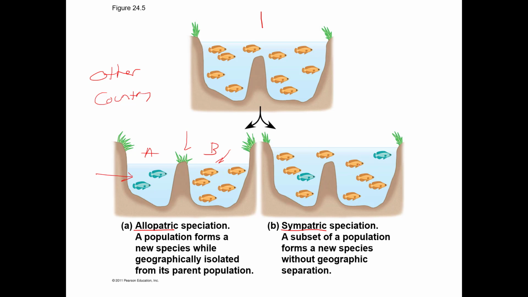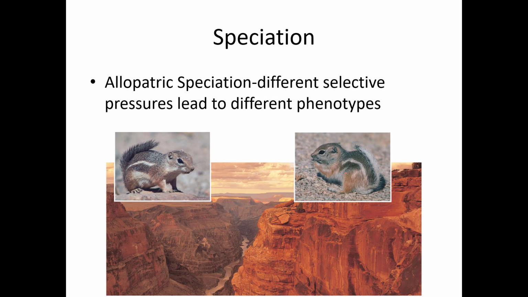Different mutations and traits accumulate in the bluefish than the yellowfish, and they become more and more different over time. Then you have two different species that evolved in the same habitat. That's sympatric speciation.